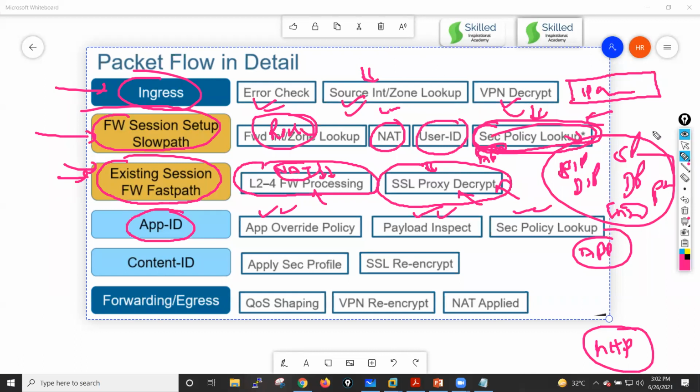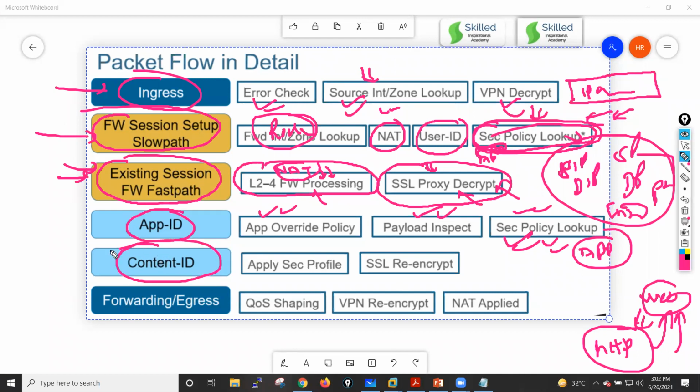At this particular point of time, my traffic will not be blocked, because we are blocking the traffic on the basis of web browsing. HTTP is considered by my firewall as a web browsing application, but my traffic will be blocked at the application level, because at this point my app evaluation is completed and my application will be blocked here.